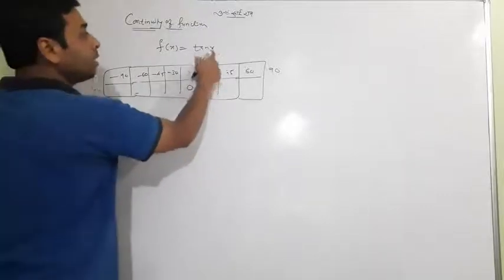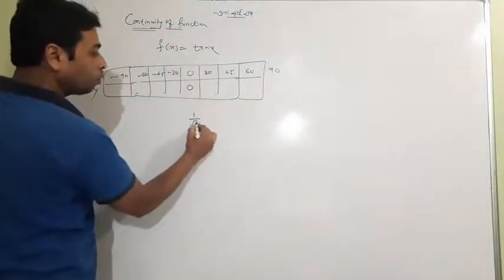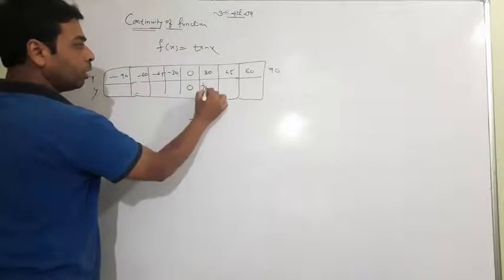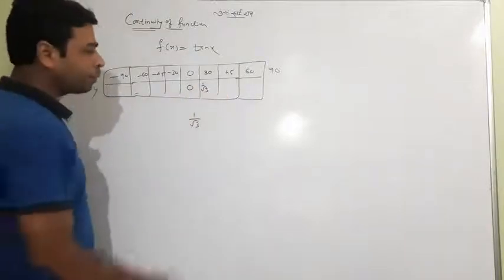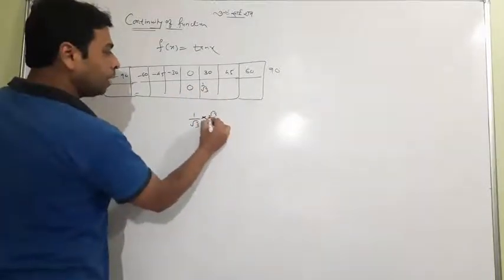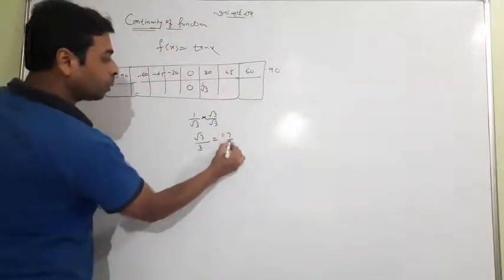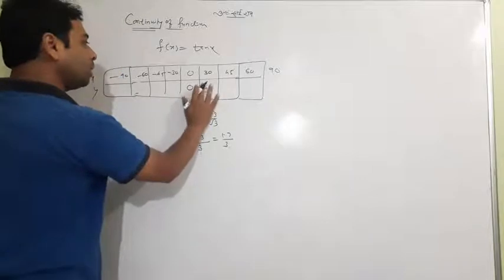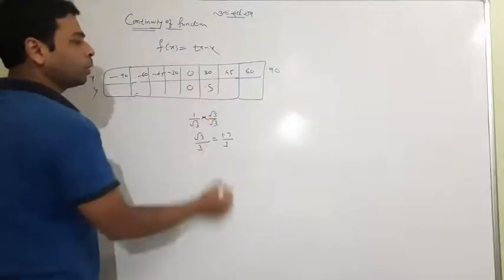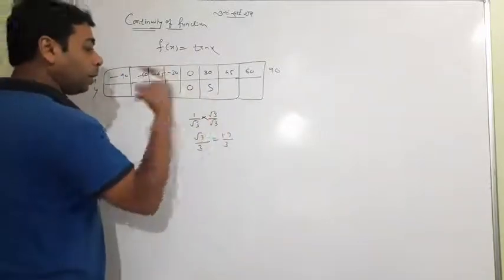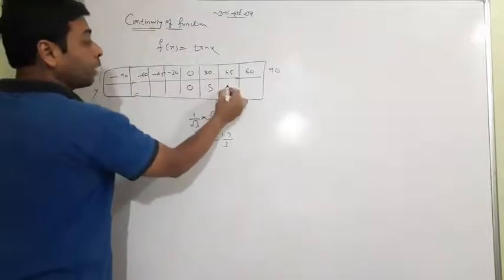Tan 30 is 1 by under root 3. What is its approximate value? Let me rationalize that: under root 3 upon 3, under root 3 meaning 1.7, upon 3, so it is approximately 0.5. What about tan 45? It is itself 1.